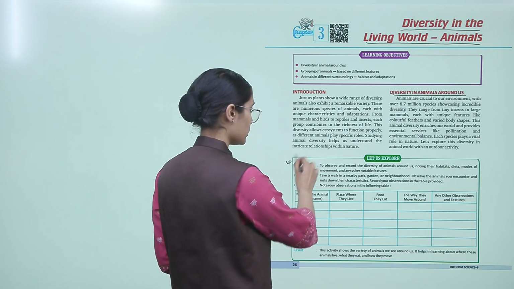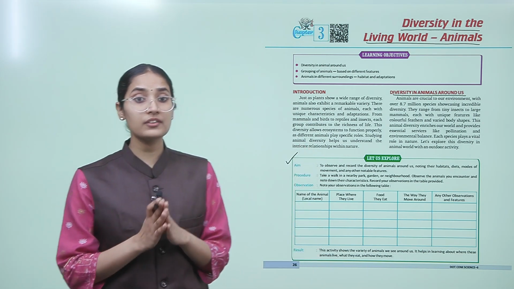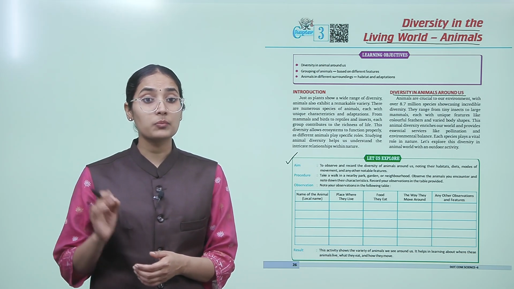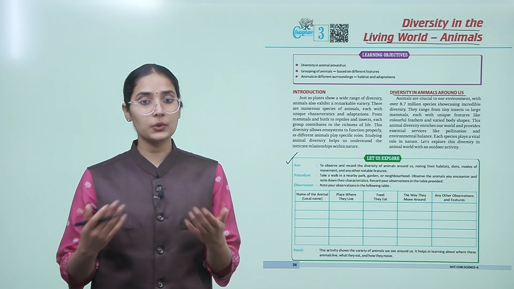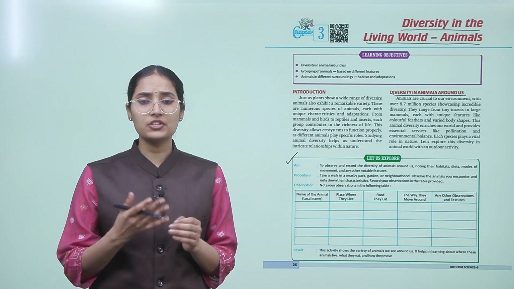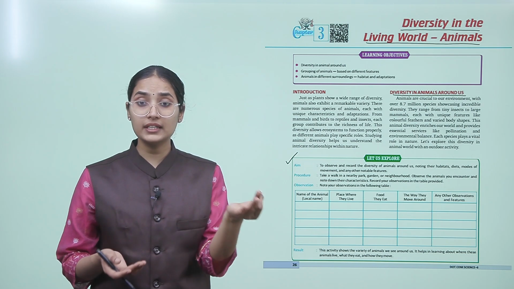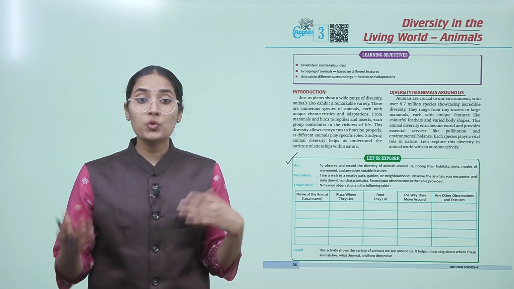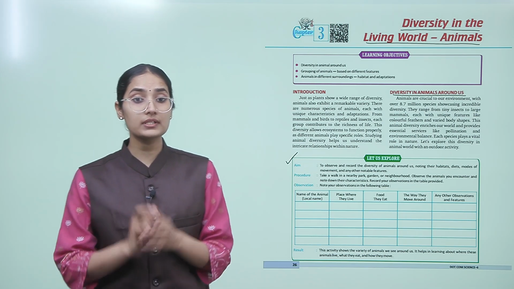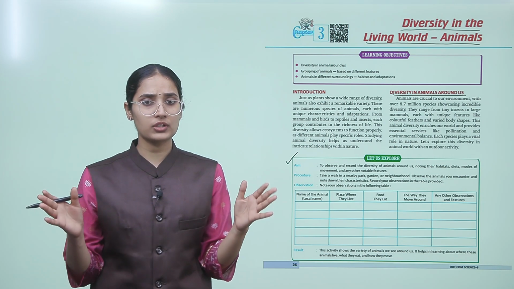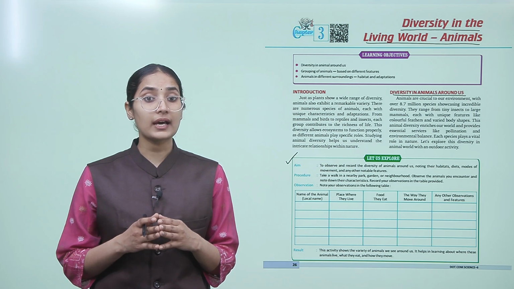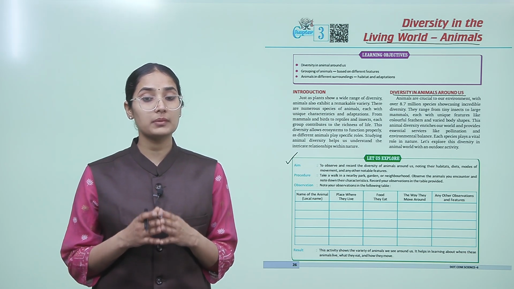So let's do this. We will observe and record the diversity of animals around us, noting their habitats, diets, modes of movement, and many other notable features. We will identify features like habitat, their diet, what they eat, what kind of movement they show, and where they live. So what you have to do is take a walk in a nearby park, garden or neighborhood. Observe the animals you encounter and note down their characteristics. Record your observations in the table provided.